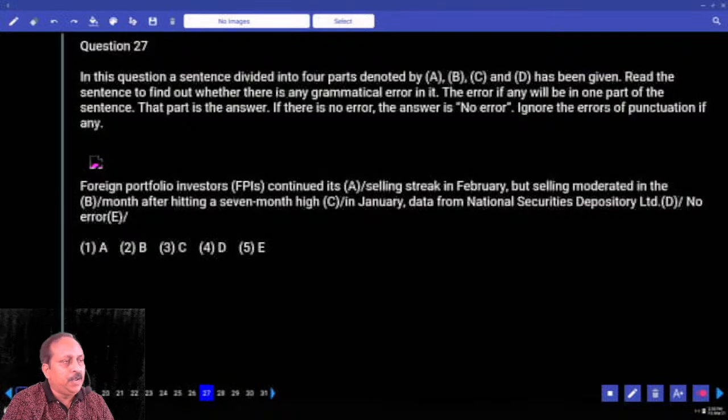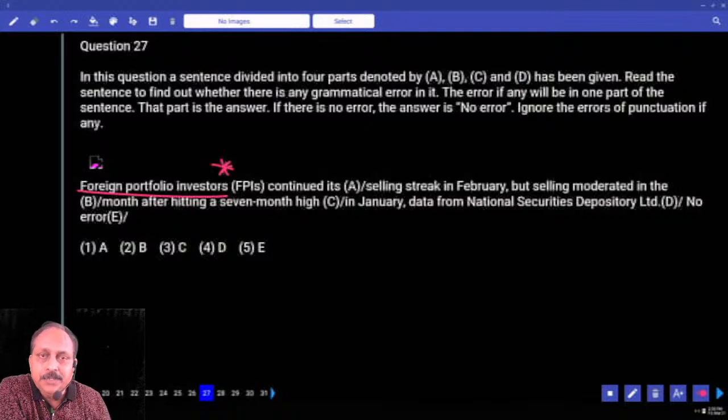Other questions are easy in my opinion, but one is confusing. Foreign portfolio investors. What is the subject here? A phrase. What is the phrase? Foreign portfolio investors. But what is the key word? Investors. You should have the ability to identify the key word in a phrase. In every phrase there is a key word. Once you know that, you can spot the error.